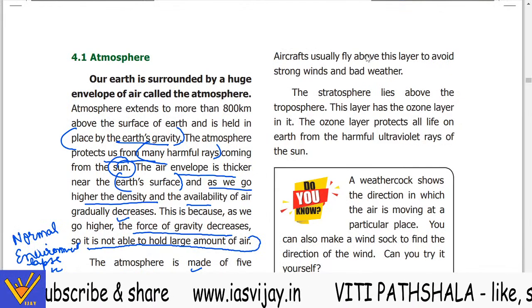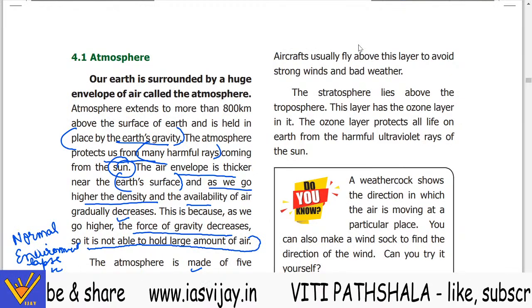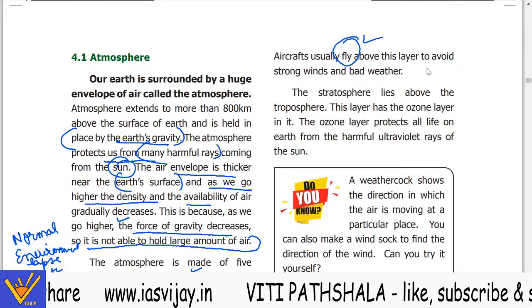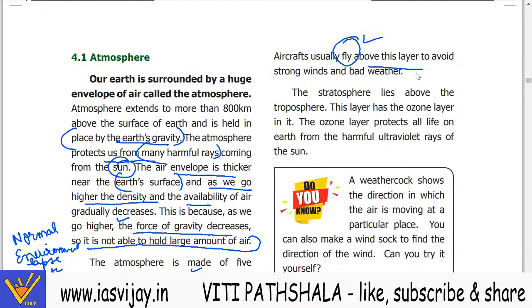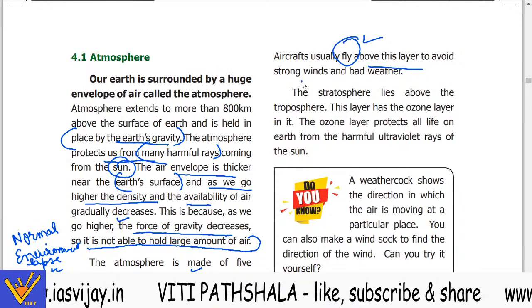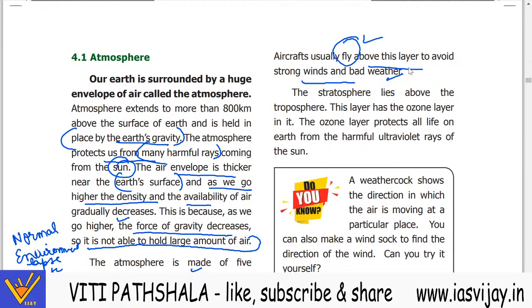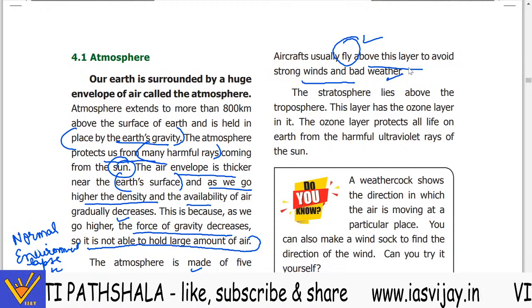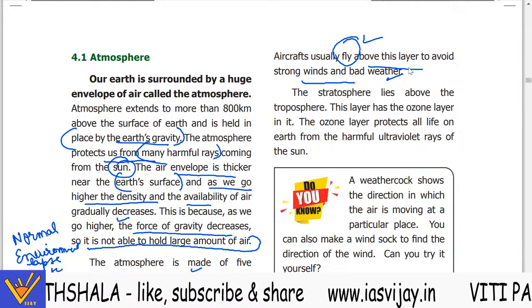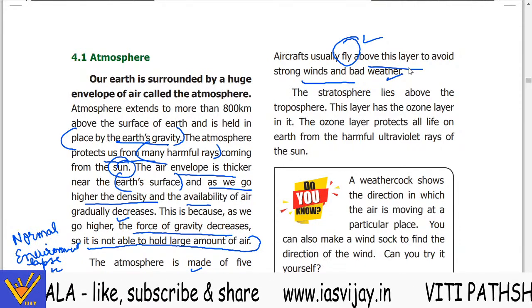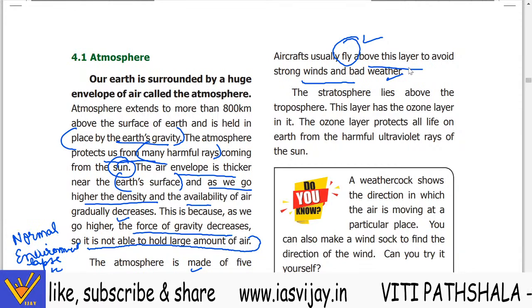Aircrafts usually fly in the tropopause. Tropopause एक जगह है जहाँ पर एयर फ्लाई करते हैं एरोप्लेन, above this layer, to avoid the strong winds and bad weather. So that's why it is known as the tropopause, where normally things are stable. जिस layer में सारी चीजें stable होती हैं उसमें.